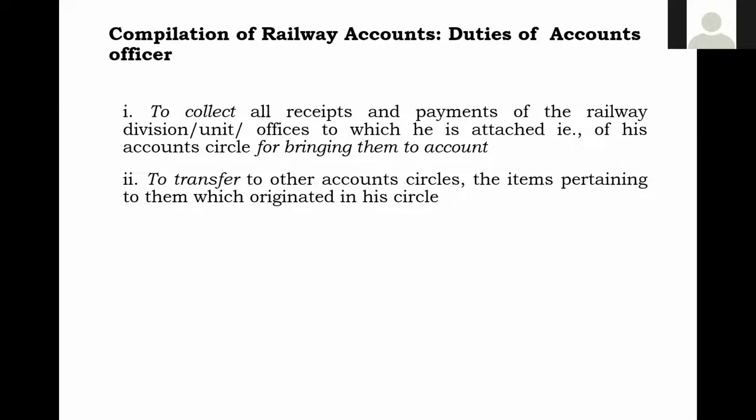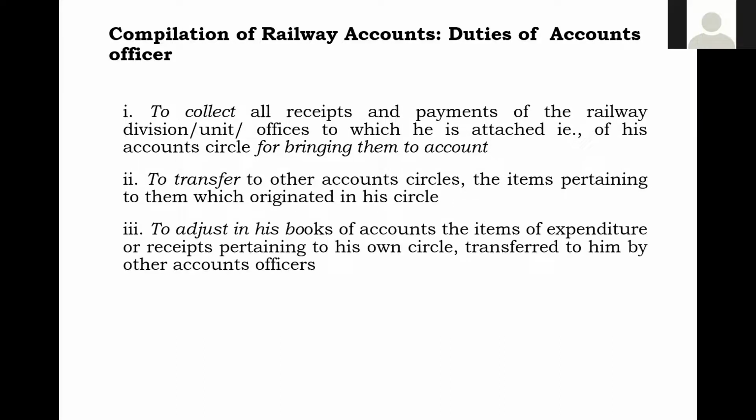So this one. Then third point is to adjust in his books the items of expenditure or receipts pertaining to his own circle transferred to him by other accounts officers. So needless to say, that means when from some other accounting unit or from some other accounting circle, any transaction comes to his office, think that you don't do anything.